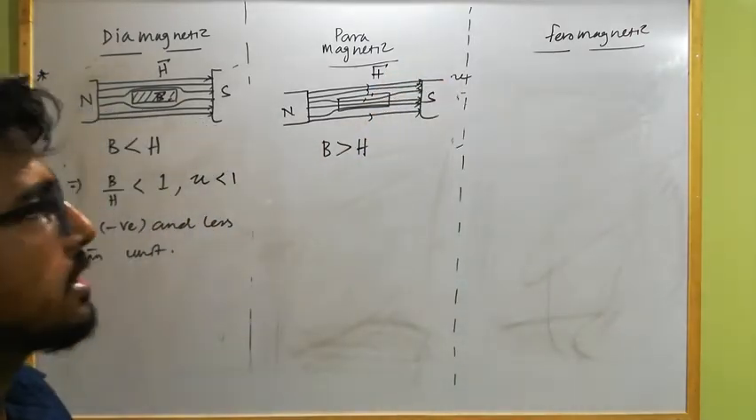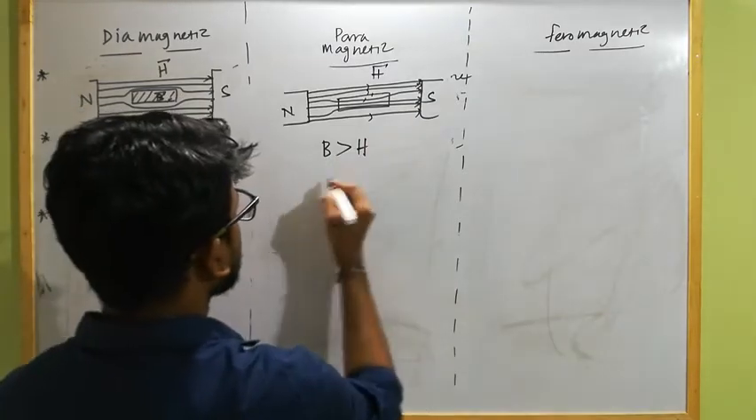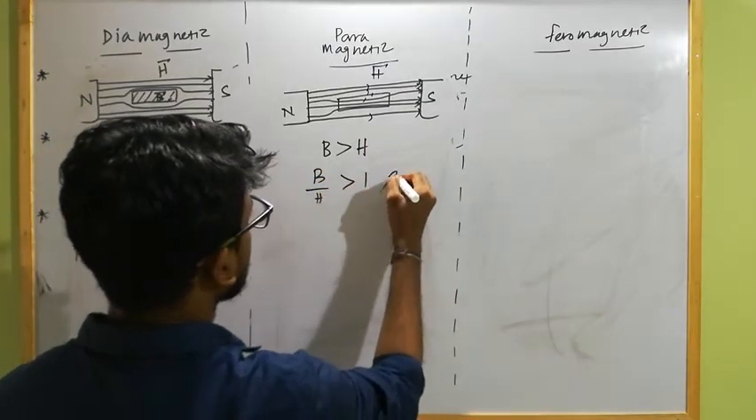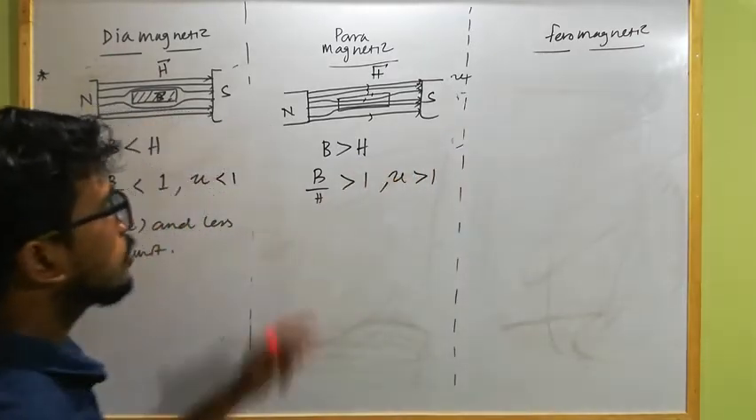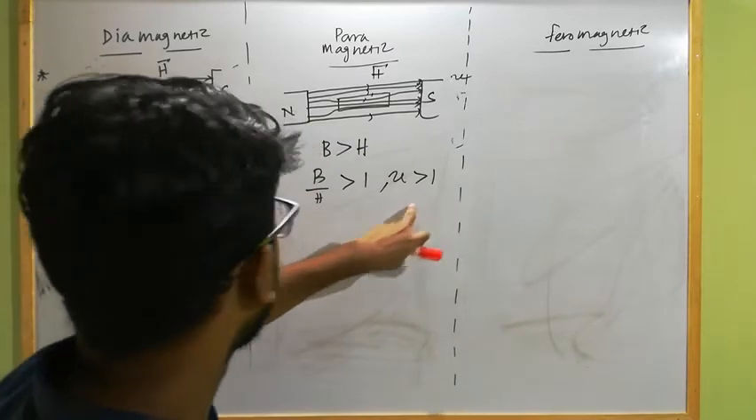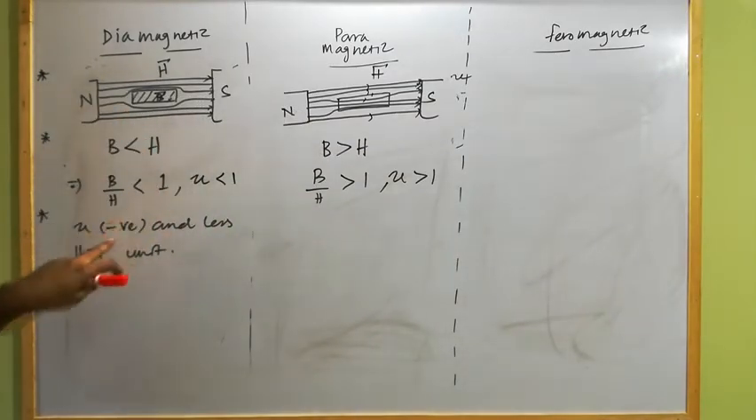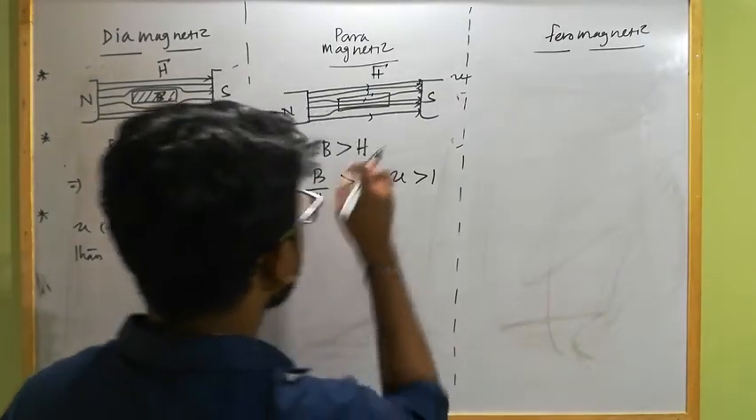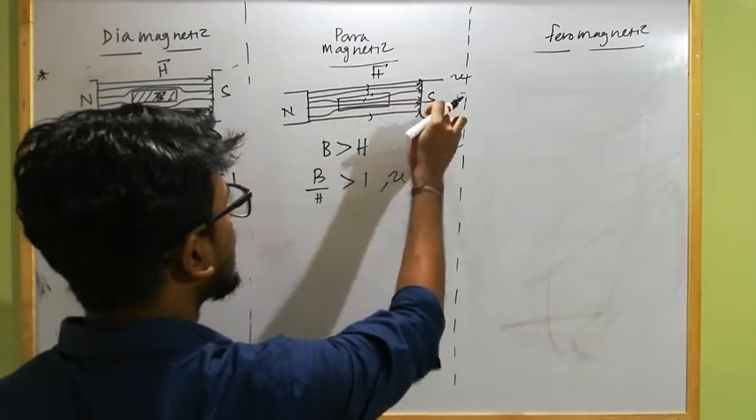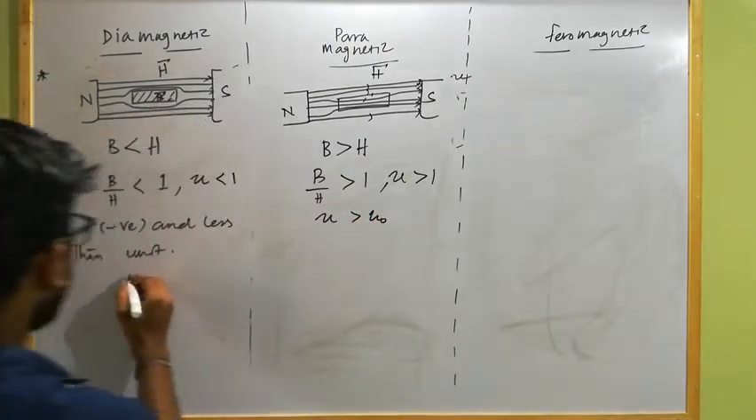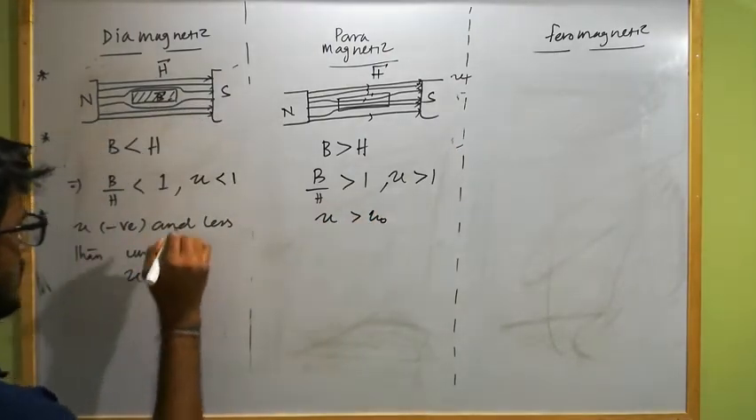So here we can write B by H is greater than 1. That means mu is greater than 1. So the magnetic permeability of a paramagnetic substance is greater than 1, and in the case of a diamagnetic substance, the magnetic permeability is always less than 1. Or here we can write that the permeability of the substance is greater than that of free space, mu is greater than mu naught. And here we can write mu is less than mu naught.